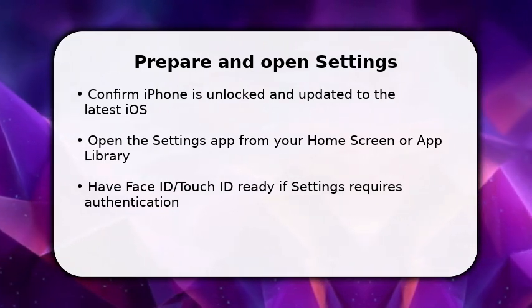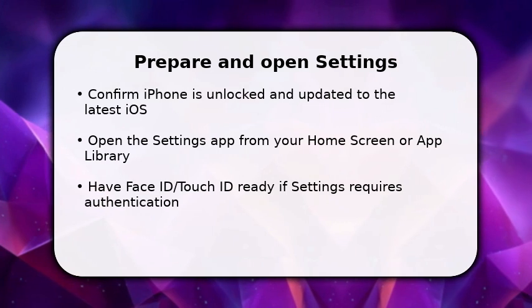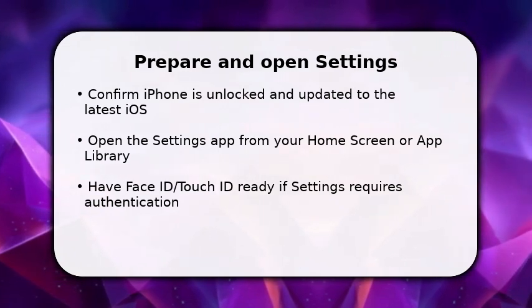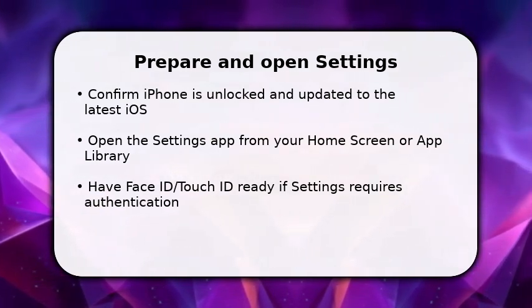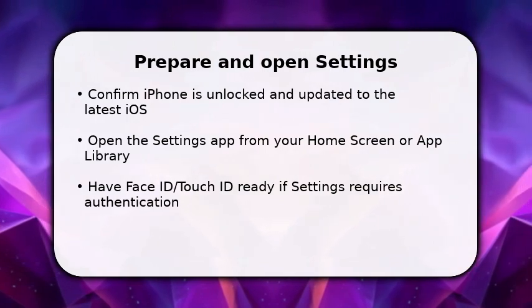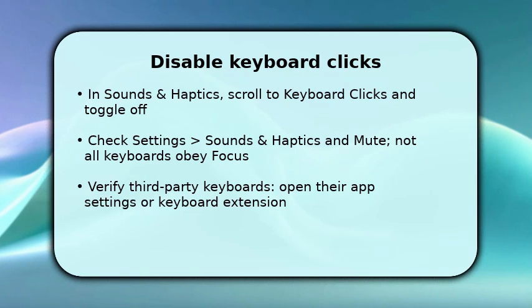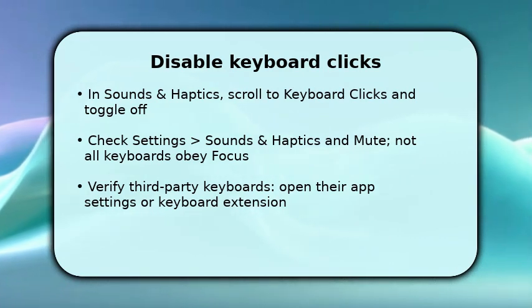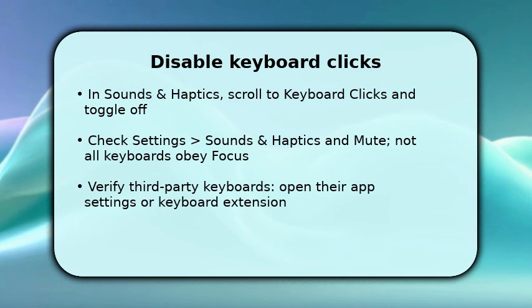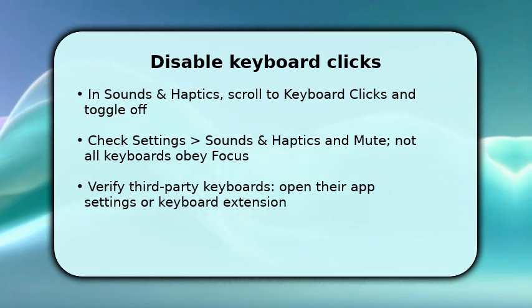You're taking the first actionable steps now, accessing the sound controls, confirming system health, and preparing for the specific toggles that silence typing noises. Now you'll turn off the keyboard clicks. You do this in settings, sounds and haptics, by toggling keyboard clicks off. That directly stops the built-in click audio.